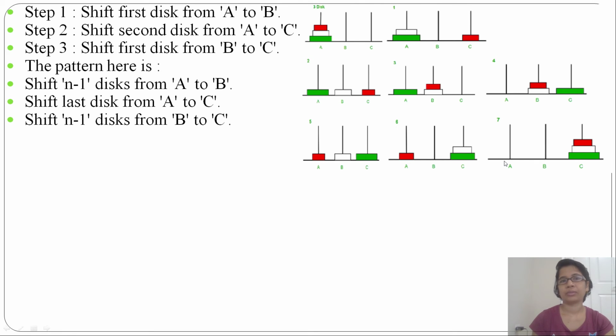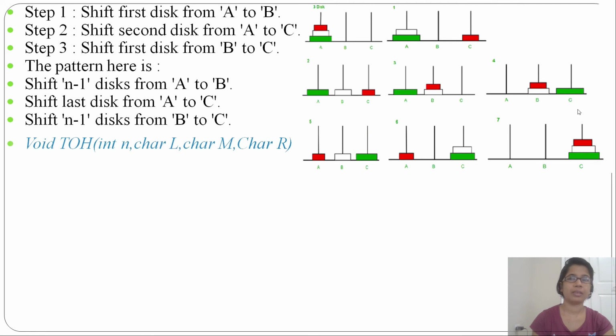So this is the trick: if there are n disks, n minus 1 disks will move to B with the help of C. Then the last disk you will move from A to C. Then n minus 1 disks you will move from B to C with the help of A. So this is the trick for everything we just do.